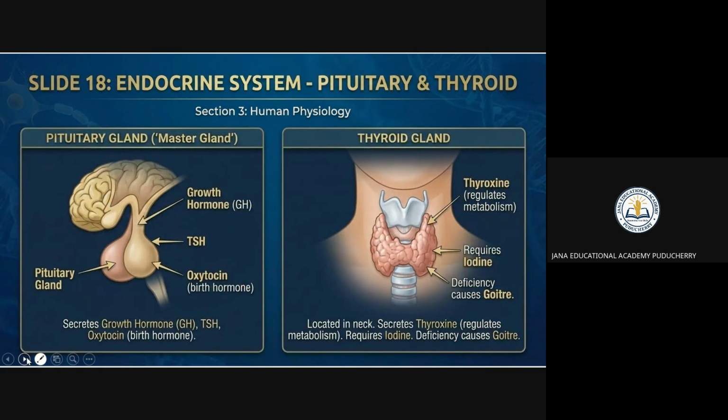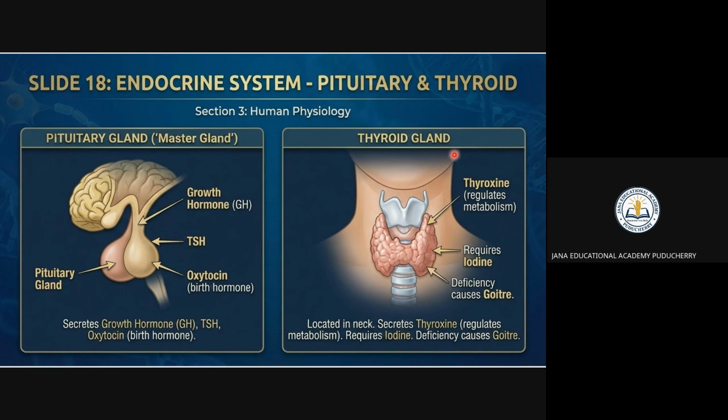Next, come to the endocrine glands. In the endocrine system, you see the pituitary gland. The pituitary gland is nothing but the master gland. Why is it called the master gland? Because it controls growth and other glands. The pituitary controls the growth hormones and other glands. So it is called the master gland, because in objective-based questions, they ask which one is called the master gland. It's nothing but the pituitary gland, right? Which one is the largest gland? You have to remember that one, right? So the pituitary gland is the master gland. It is used for growth and controlling other glands. Next, you can see the thyroid gland.